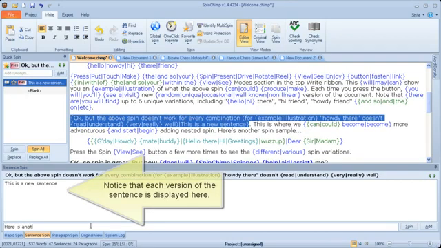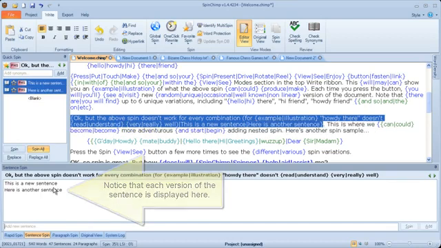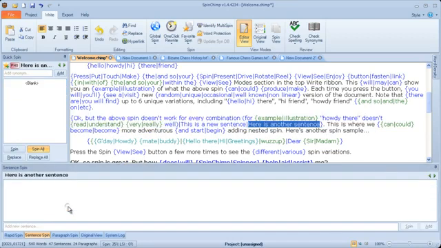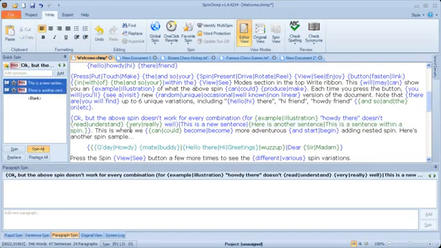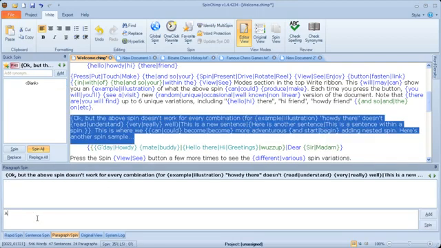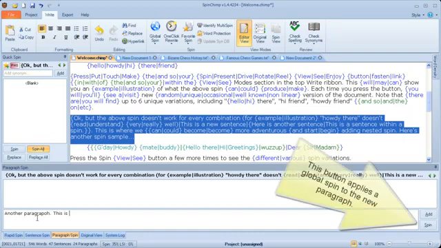Here is another sentence. We can delete those sentences, manually select those sentences, and add another spin to that sentence. This is a sentence within a spin. We have paragraph spinners. So by clicking on anywhere in a paragraph, we can add another paragraph. This is complete.